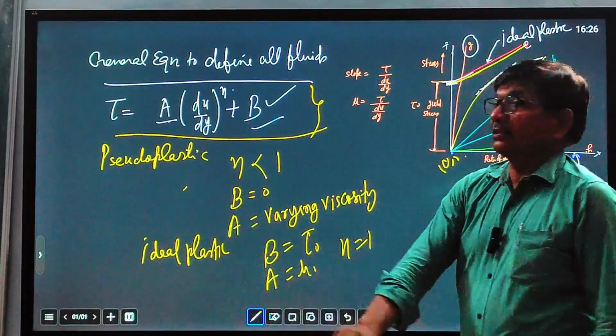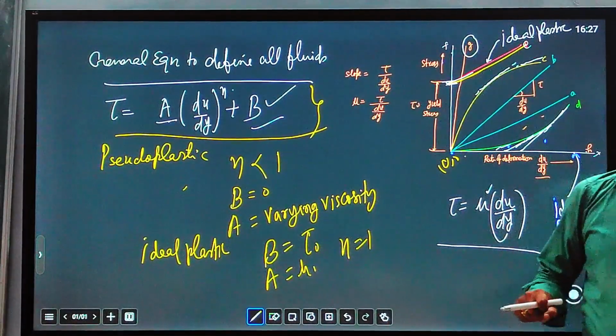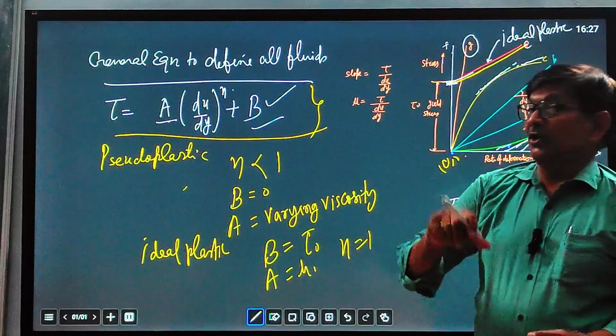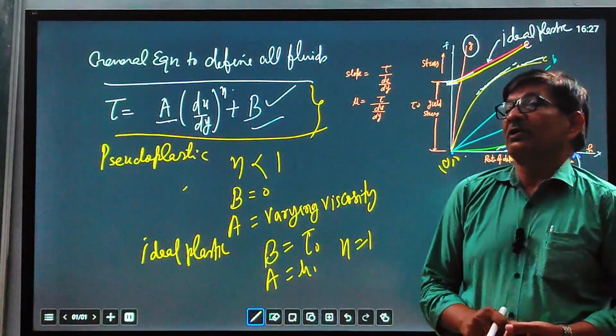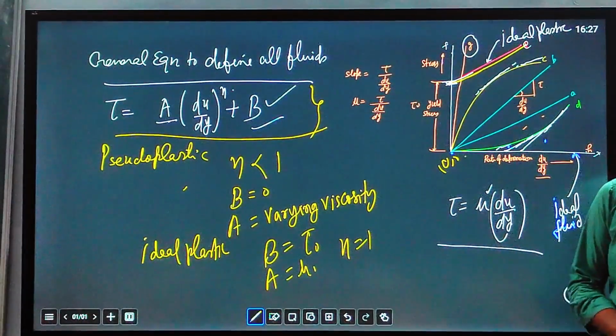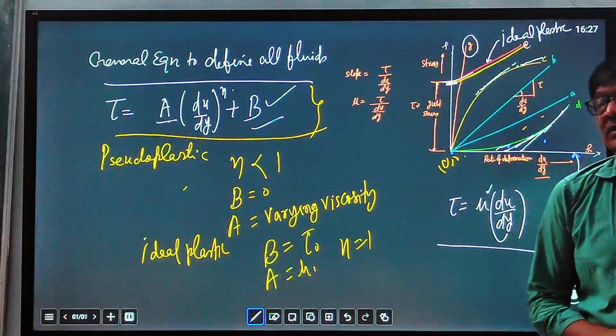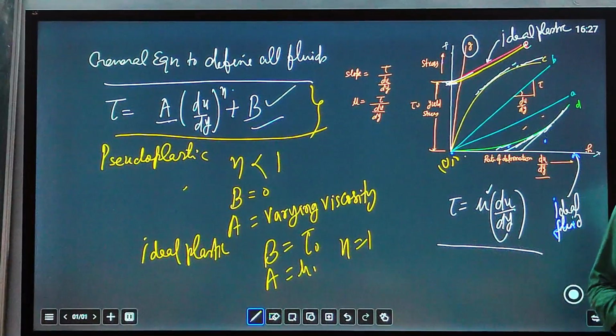So in the next class we will solve some questions based on Newton's law of viscosity: how we can find the change in velocity, how we can find the separation between two layers, how we can find viscosity, how we can find stresses. All these things we will solve in some quality questions next day, so that your concept becomes crystal clear. There will be no doubt.